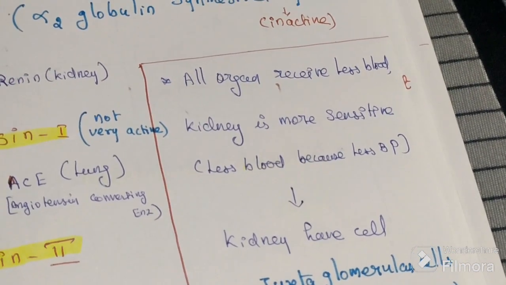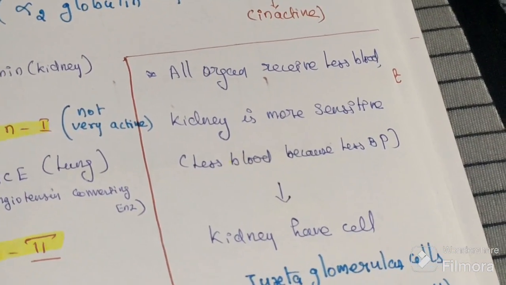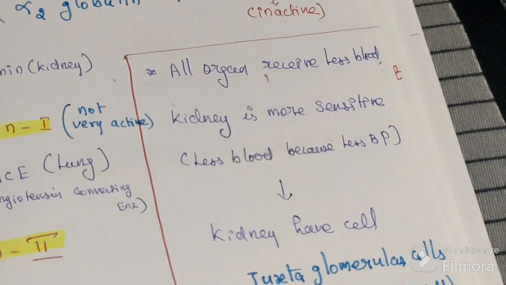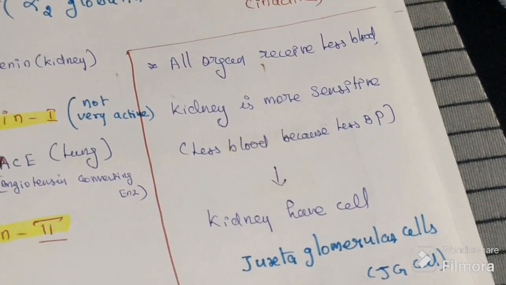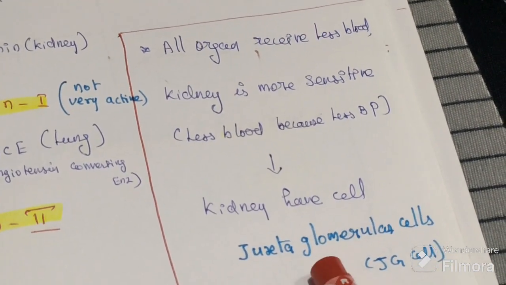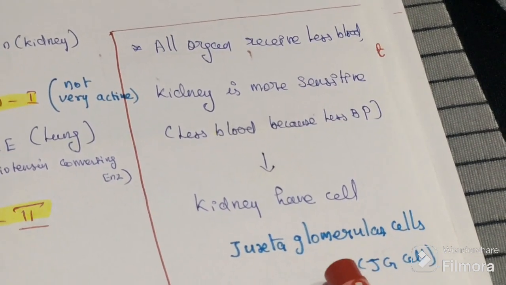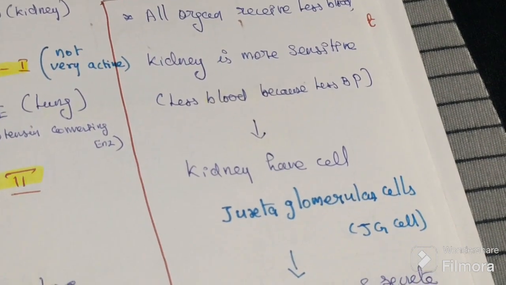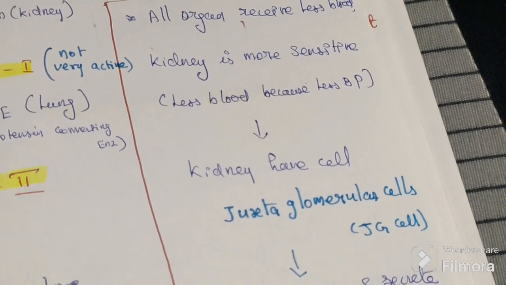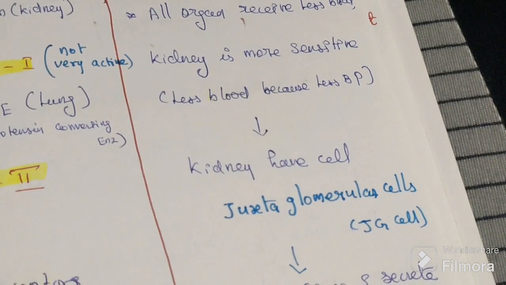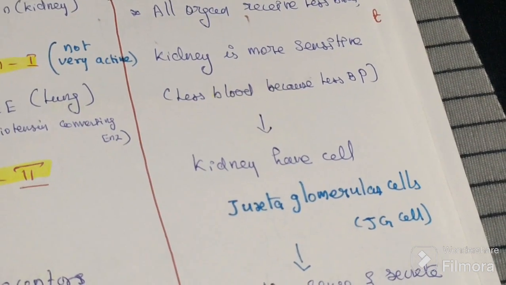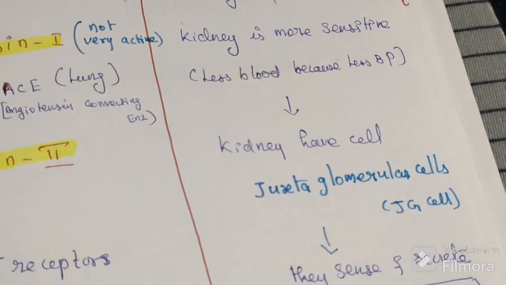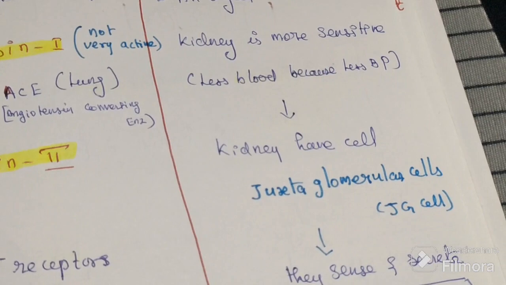As soon as the kidney receives less blood, inside the kidney there is a cell called the juxtaglomerular cell, the JG cell. They get activated. They are the sensor. As soon as they sense that the blood is less as compared to normal, meaning blood pressure has fallen, they